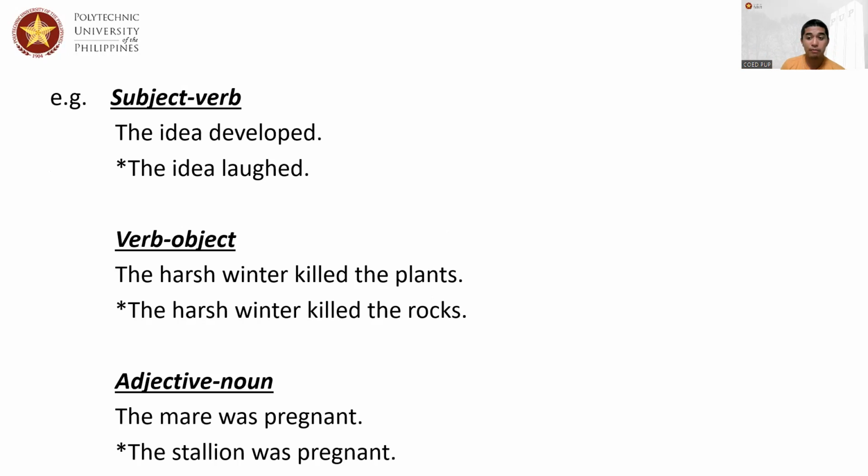In the same case with verb-object relationship, the harsh winter killed the plants. Definitely winter can actually kill the plants. However, winter cannot actually kill the rocks. Why? Because rocks from the very onset are lifeless. Next item is that the mare was pregnant. That's correct. But it can never happen that a stallion becomes pregnant because from the onset, a stallion is a male. Okay?